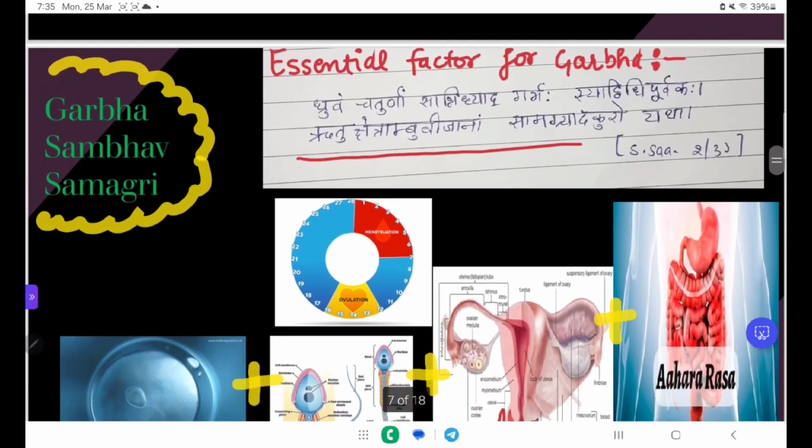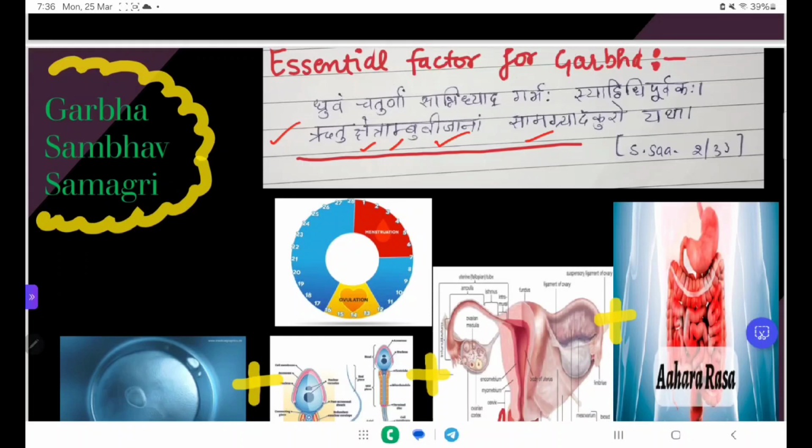Next, the shloka defining these factors is Dhruvam Chaturnam Sanidhyad Garbha Syad Vidhi Purvak, Ritu Kshetram Ambu Bijanam Samagrad Kuro Yatha.